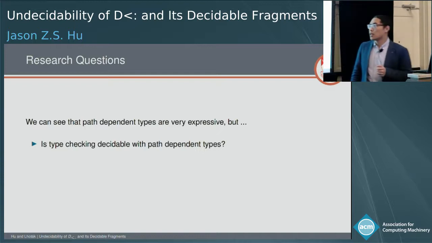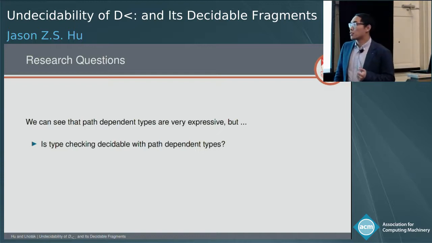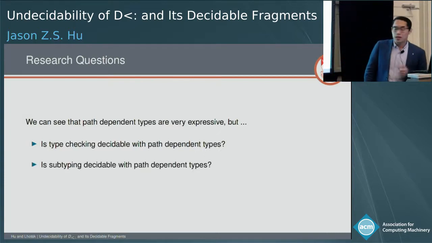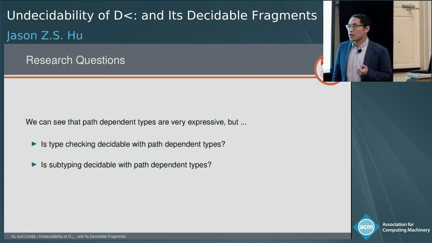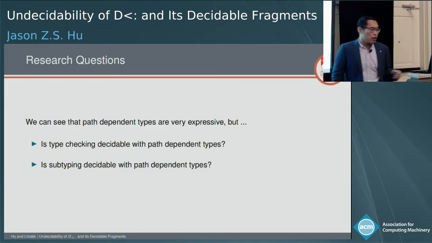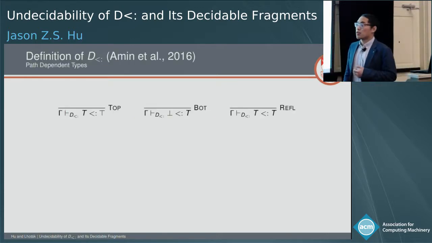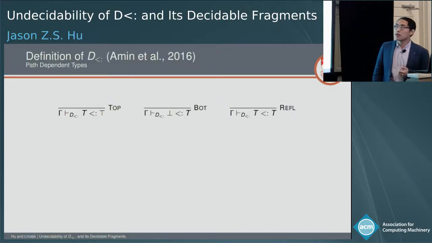Okay, but it's not that obvious how the type checking should be done, or even more fundamentally, is type checking decidable with path-dependent types? And even before answering that question, we have to understand whether subtyping is decidable to begin with. So in order to study this problem, we need a calculus to work on, and Dsub is our calculus.